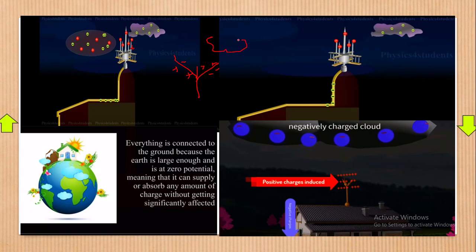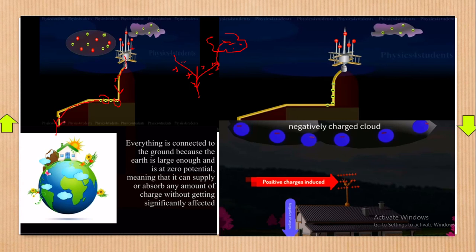Now once a negative cloud comes like this, the negatives on the spikes will repel the fellow negatives away. When these negatives have been repelled or chased away, they'll look for a way out. The only way out will be flowing through the copper plate, and you can really see the negatives right here going down.